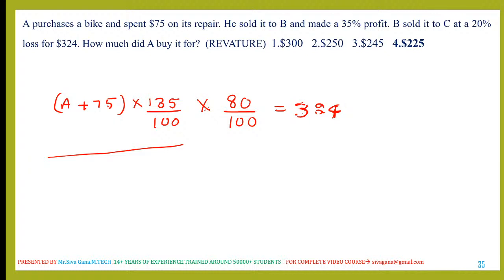So do it carefully. The 0s get cancelled. 4 twos, 4 25s, 5 5s, 5 twos are 10, 5 sevens, right? That's okay.